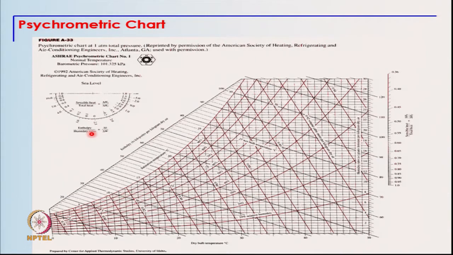One should also keep in mind that this particular chart is drawn for one particular total pressure, which is the atmospheric pressure, 101,325 pascals.